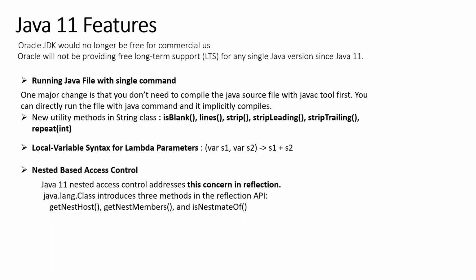There is something called OpenJDK available. That's like a subset of Oracle JDK. That is available for free use, but Oracle JDK is not available for commercial purposes. For your learning and prototyping, you can still use JDK 11. But from Java 9 itself, it became commercial. I'm talking about Oracle JDK. There's a difference between OpenJDK and Oracle JDK.